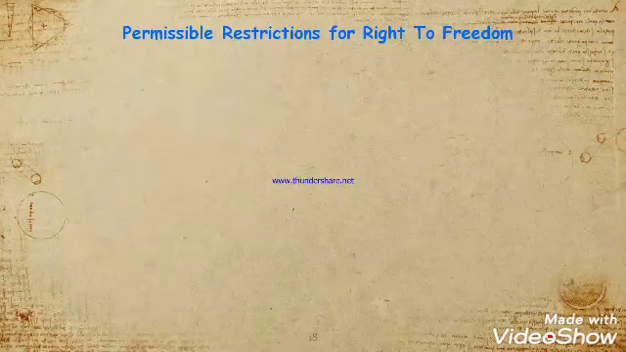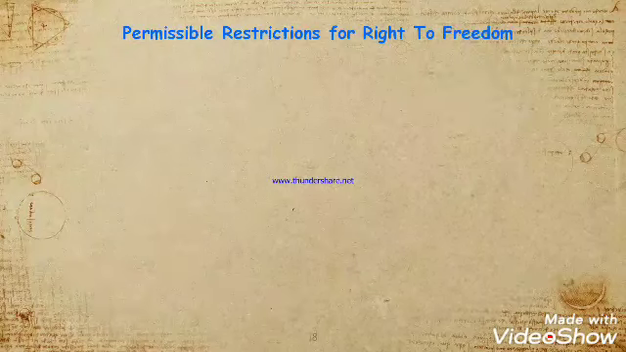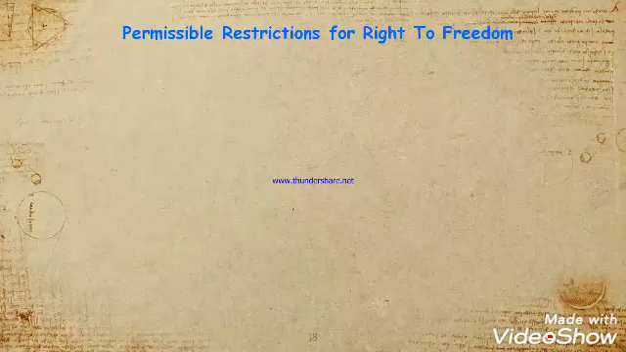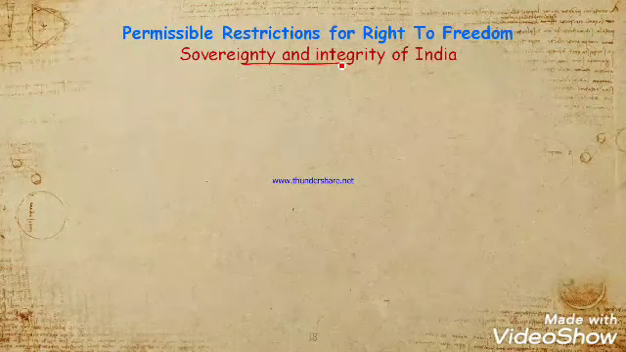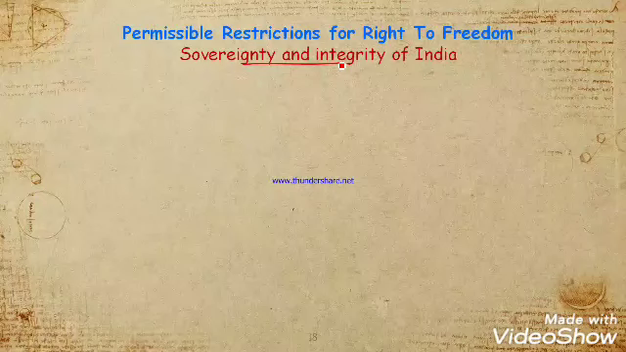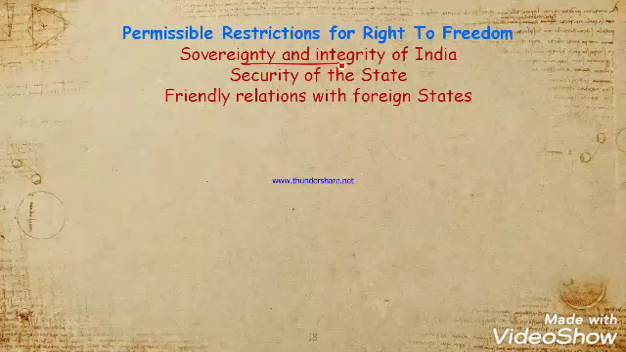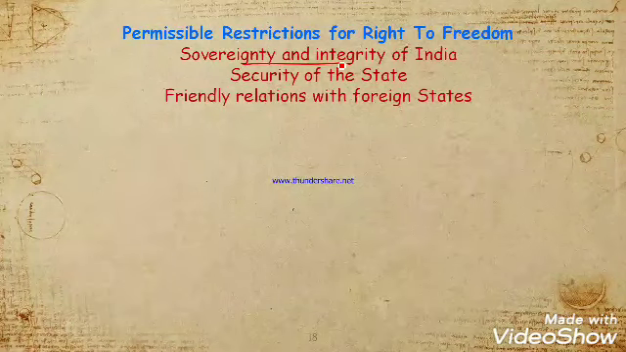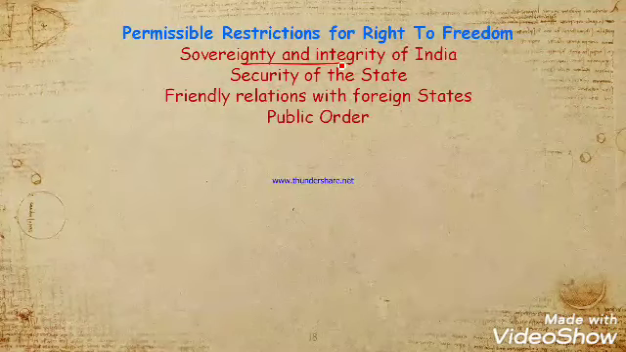Now let's discuss permissible restrictions related to right to freedom. What are the restrictions that can prohibit your right to freedom? Let's discuss them one by one. The first one is when there is a question on the sovereignty and integrity of India. It means there is a war and your right to freedom is to be prohibited. The second one is the security of the state. The third one is friendly relations with foreign states. For example, you all must remember that Donald Trump came to India and a rally was made and the road was empty. Why? To maintain friendly relations with a foreign state.